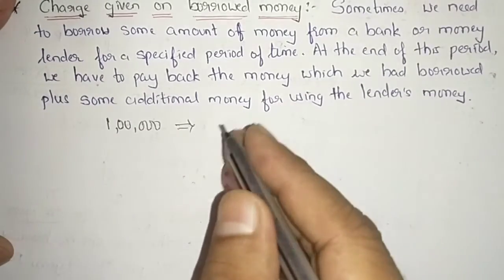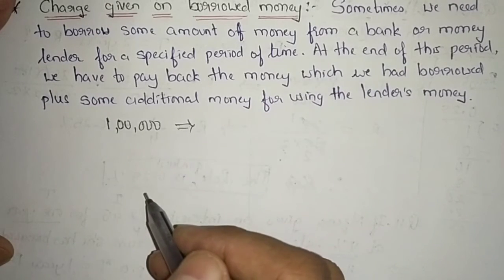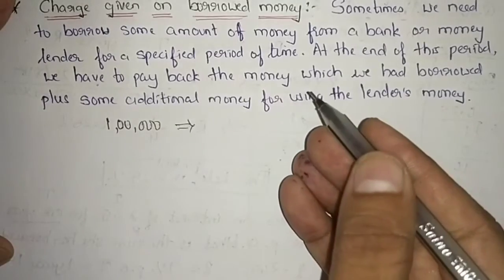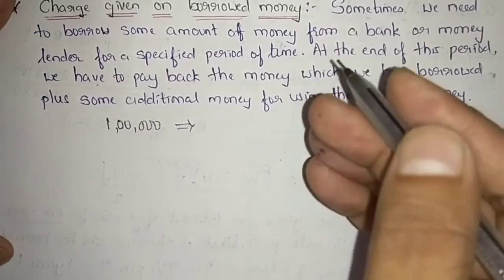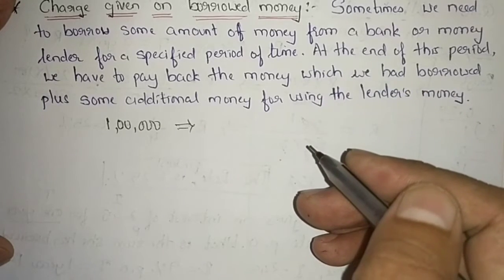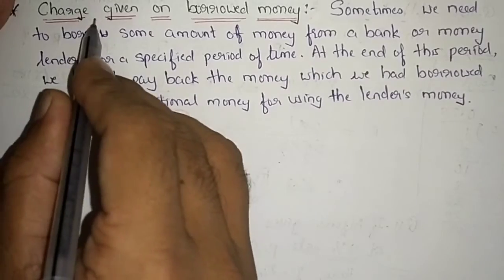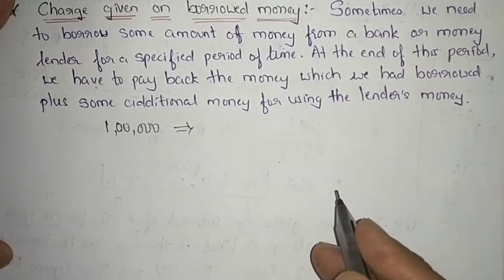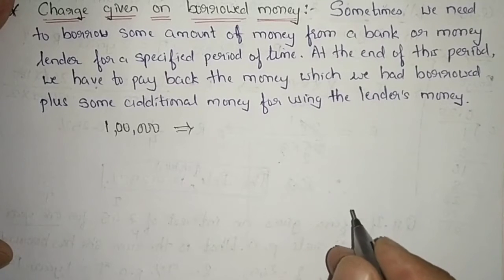He must be getting some additional amount when I return this 1 lakh rupees. That additional charge which I will be paying to him after that particular period of time is known as the charge given on the borrowed money.